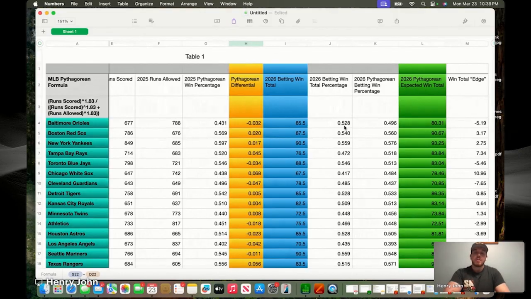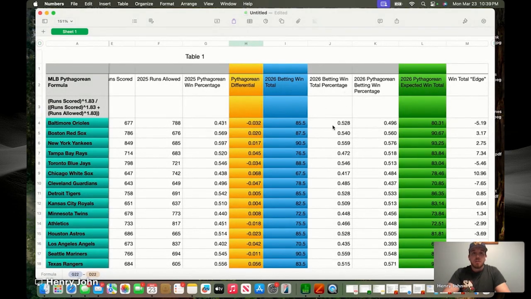The NBA, you have a big name superstar who changes teams. Well, the team he left very well could be in a completely different state the following season, and the team he goes to may have not been a contender whatsoever the previous year. Baseball is not going to change as much in that regard. So that's another reason why I enjoy doing the formula for MLB specifically, is because there is that level of carryover year to year. Obviously, you're going to have outlier results, surprise performances, whatever. But yeah, so 2026 betting win total percentage.